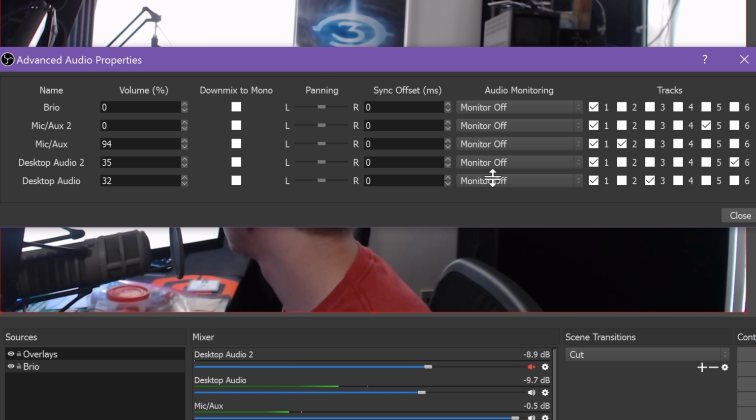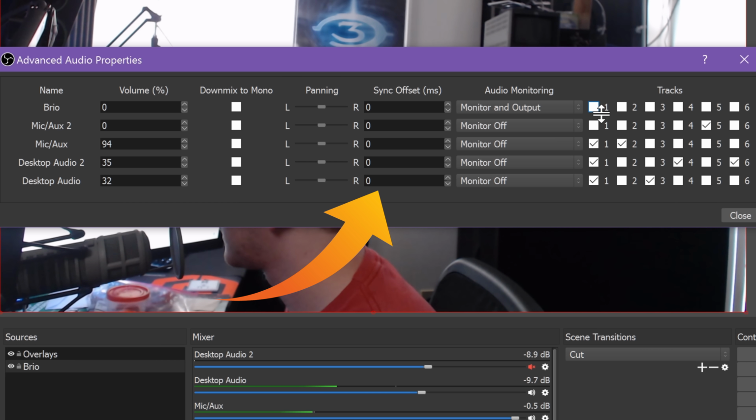Choosing monitor only, mute output, just loops it out to your headphones. Monitor and output also loops it out to your stream. If you used this, you'd want to uncheck the audio track mapping so that your microphone doesn't go to your stream twice. But setting this could actually cause a delay from your microphone. Usually you don't use it for a microphone. If you need to add a delay to your microphone manually to sync it with something like the older Elgato capture cards, you can set that using the sync offset option.